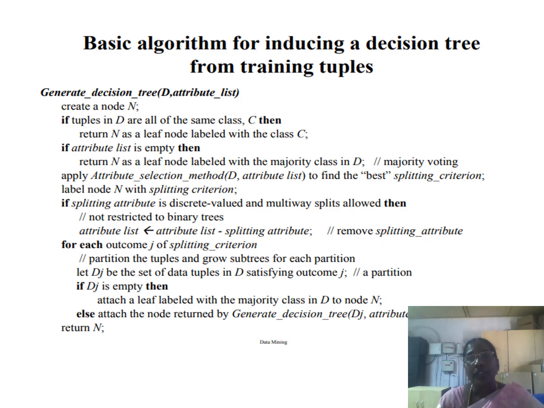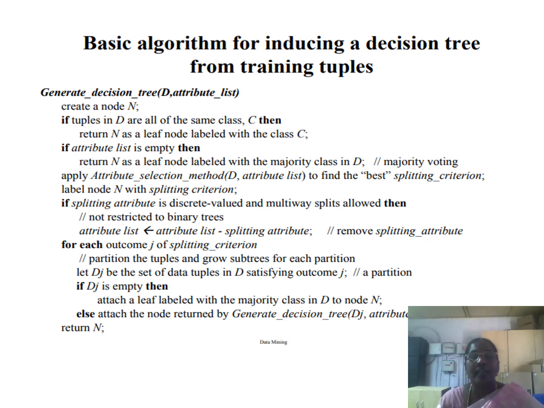Of the 25 tuples in D, 16 tuples belong to yes, and the remaining 9 tuples are no. In such a scenario, we can take the decision that the class label is yes. The majority is yes, so the leaf node should be labeled as yes. Those are the first two if statements: we are testing for the same class, and when the attribute list is empty, we need to stop the process.